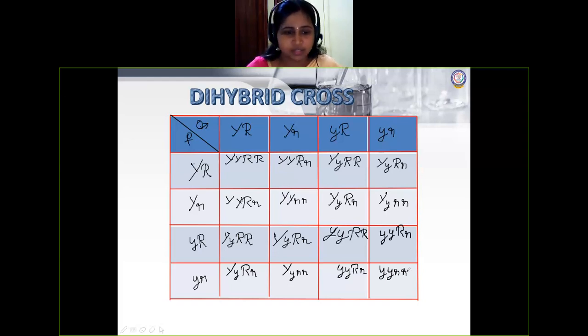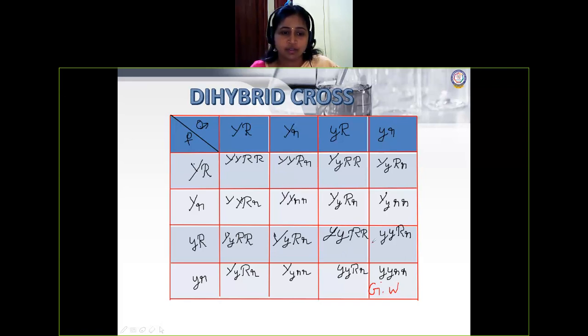Okay, a random check I'll do. Here, this one is a pure recessive. From here, we'll see this is nothing but small y, green. I'll write just the starting letter, green. What is it? Wrinkled. Okay, green wrinkled.